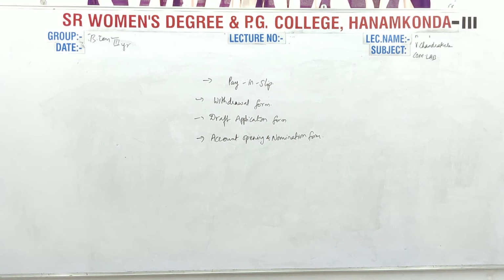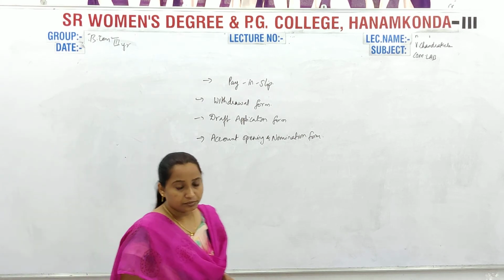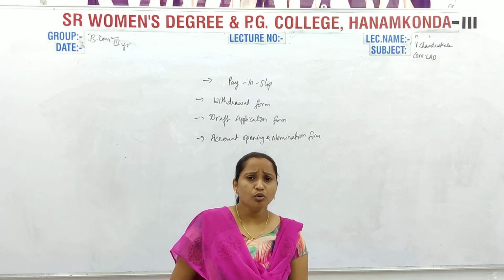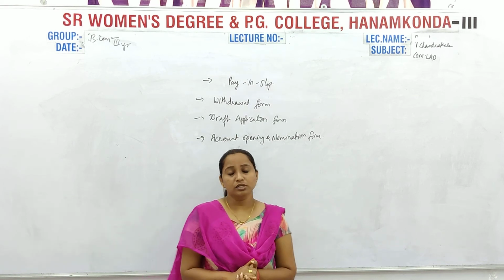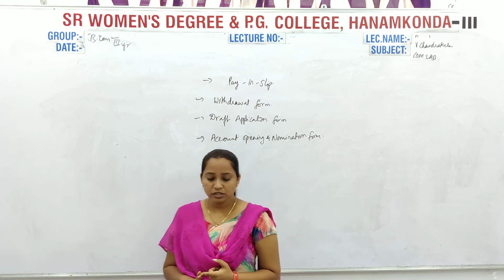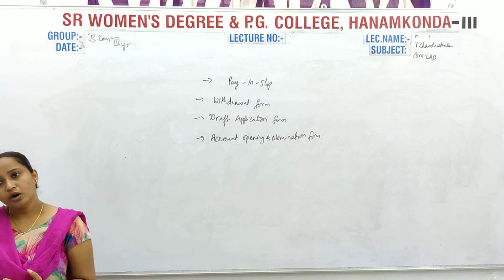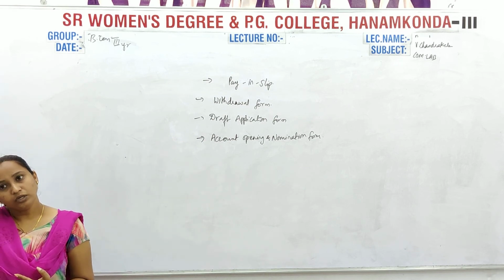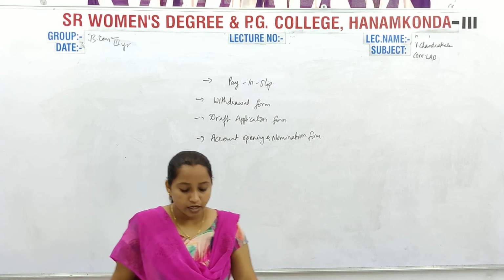Okay? There are different kinds of forms in order to open a bank account. So what are those different kinds of accounts? Savings account, current account and deposit account.